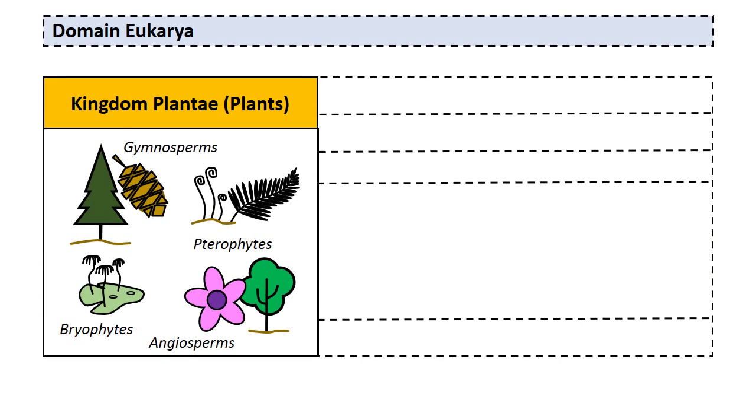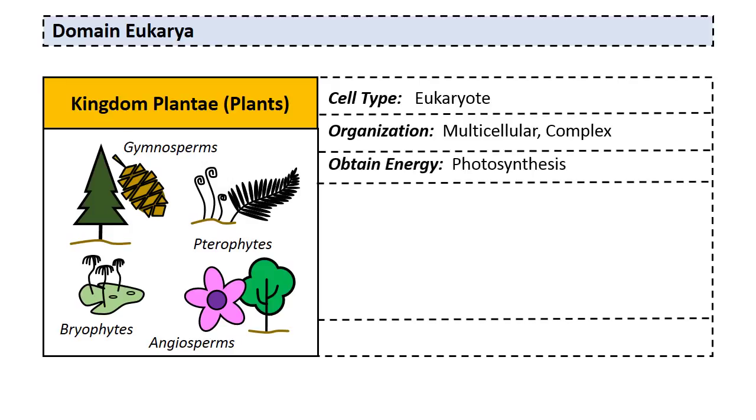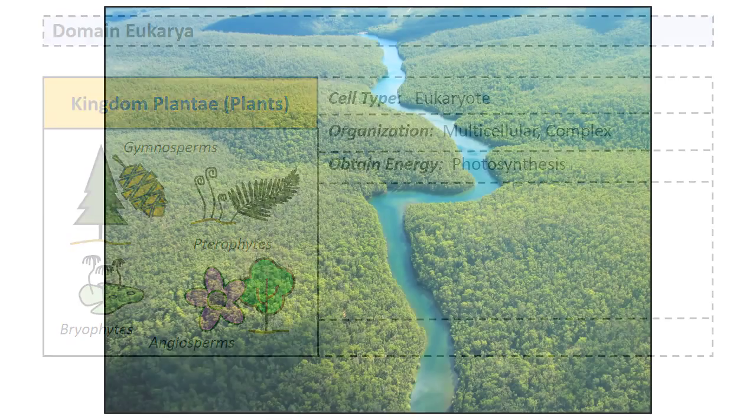All right, let's take a look at the plants. Like their domain, they are eukaryotic cells. They are always multicellular and very complex. And what I mean by complex is that they have different tissues in them, or cells that are specialized for specific jobs. They obtain energy through photosynthesis, and that's one of the common traits of all plants.